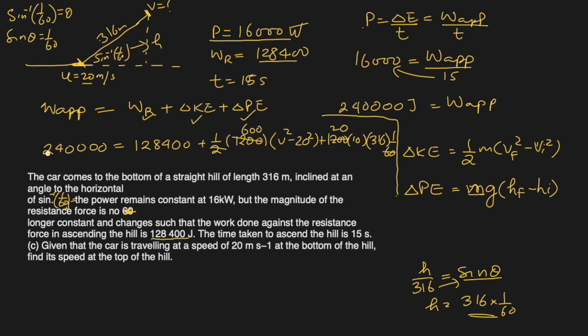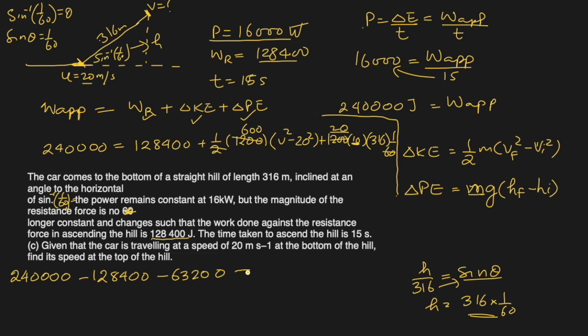Let's continue here. 240,000 minus 128,400. And this also, 20 times 10 is 200 times 316, so it will be 63,200, minus 63,200.